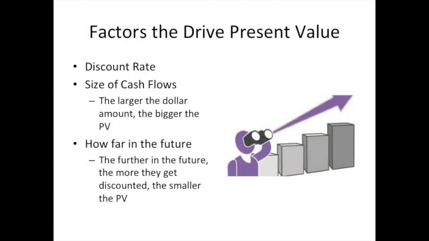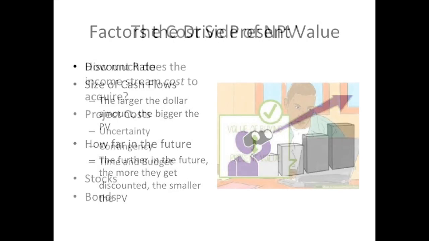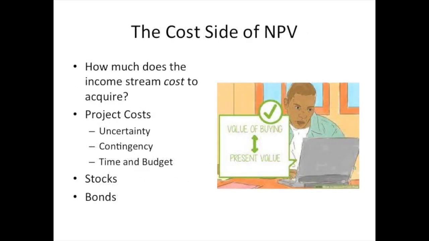The other two things that we need to take into account are obviously the size of the cash flows. The bigger the cash flows are, the more the present value is going to be, and also how far out in the future they are. The further out they are, the more they get discounted. The closer in they are, the less they get discounted. So that horizon to revenues is the third critical component, the third driver of the present value side of net present value. The other side of net present value would be the costs.